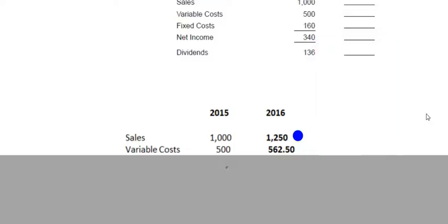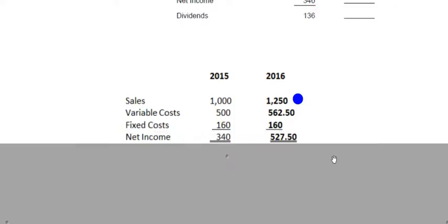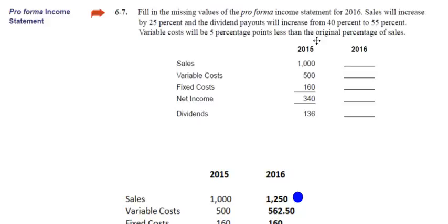The only other part of this is it's saying that the dividend payouts will increase from 40% to 55%. And I just wanted to show you a little bit of math here, since I also teach math. What if you didn't know? What if you were confused here and said, well, 40% of what? We know that they're talking about 40% of net income, but what if you didn't know that?